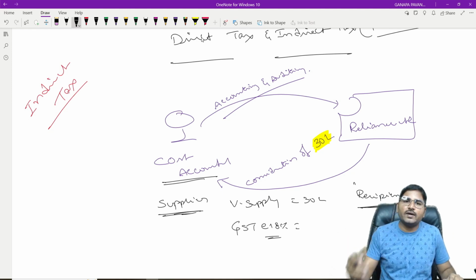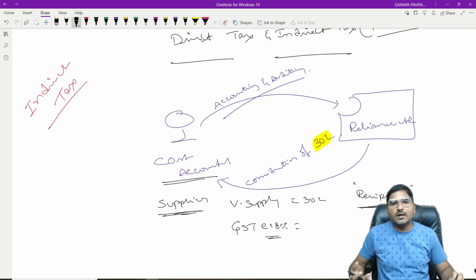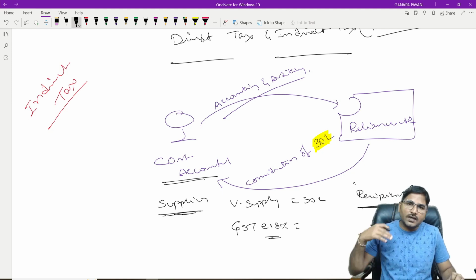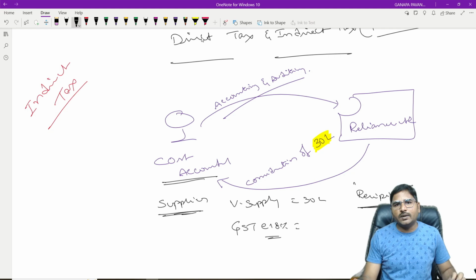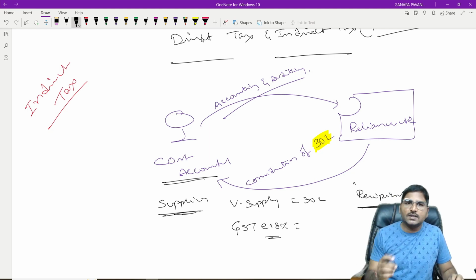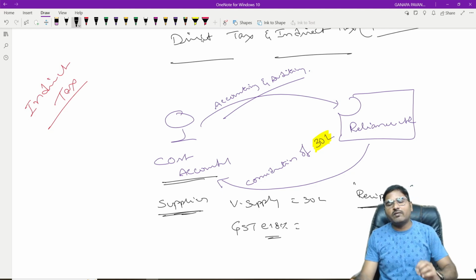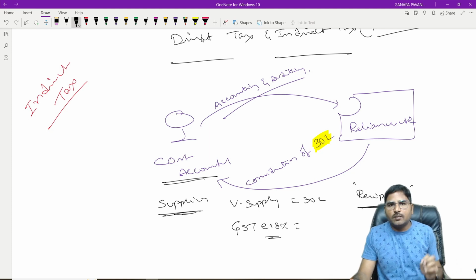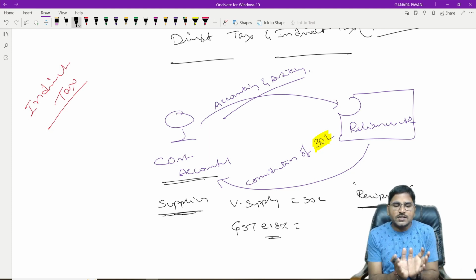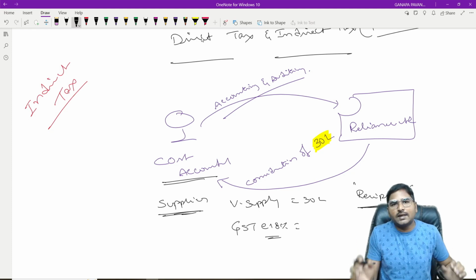Reason: in India we have lakhs of goods and lakhs of services, and what is the rate of GST applicable to a particular good or a particular service, no need to remember. And while you are solving the problem, in the problem itself, the examiner will provide the rate of GST. So don't remember the rate of GST applicable to a particular service or good. Now here I am just taking a practical example. For that reason I am considering the practical rate of GST.